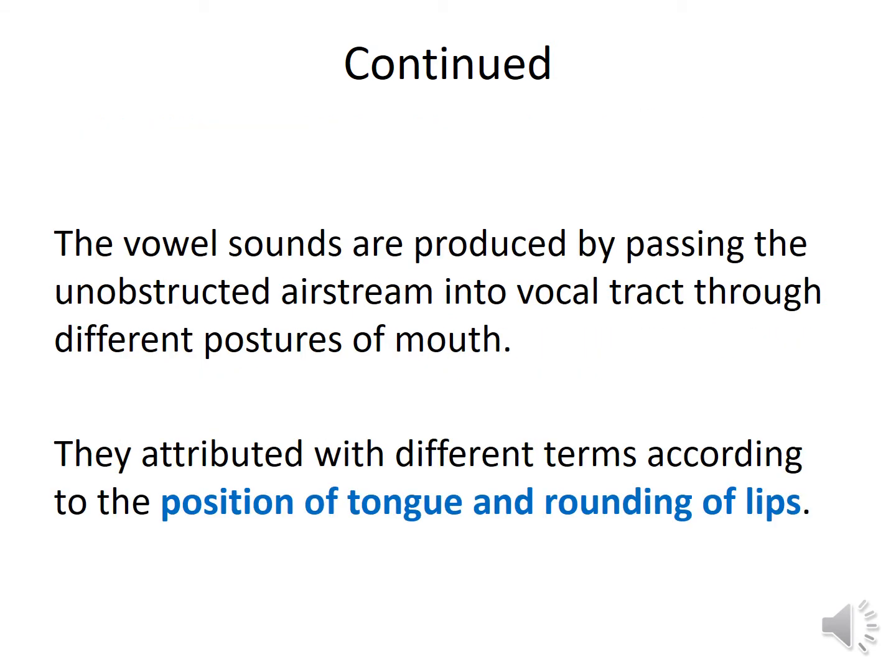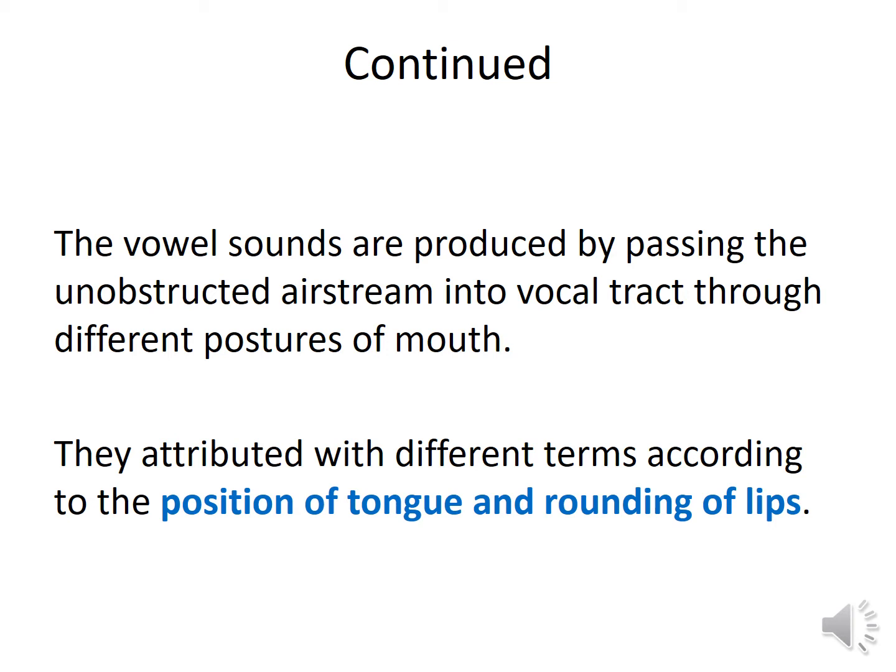The vowel sounds are produced by passing the unobstructed airstream into the vocal tract through different postures of the mouth, as we have already discussed in the definition of the vowel sound. The vowel sounds are produced when there is no restriction of the air in our vocal tract. They are attributed with different tones according to the position of the tongue and rounding of lips.